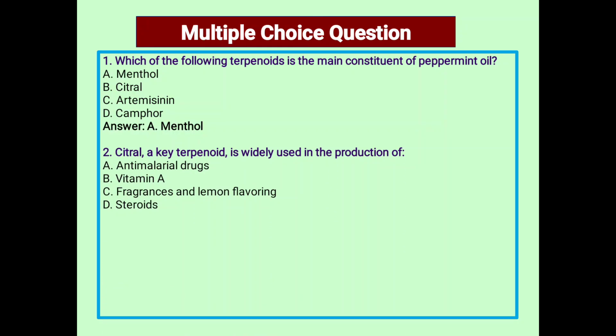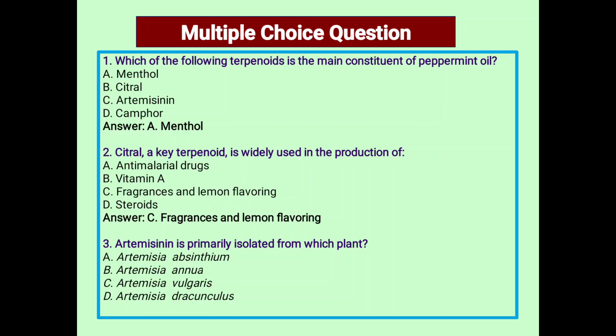Citral, a terpenoid, is widely used in the production of A, anti-malarial drugs, B, vitamin A, C, fragrance and lemon flavoring, D, steroids. So fragrance and lemon flavoring. Next, artemisinin is primarily isolated from which plant? A, Artemisia absinthium, B, Artemisia annua, C, Artemisia vulgaris, and D, Artemisia scoparia. So B is the correct answer.